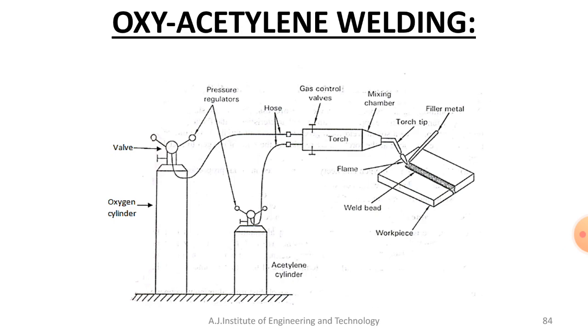You should not keep the pressure more than 105 kilopascal. Always keep the cylinder pressure below that, then only the process will be safe. Generally, you should follow these safety rules for handling acetylene and acetylene equipment. That is a very important point.